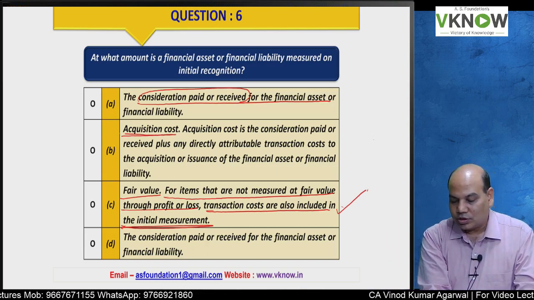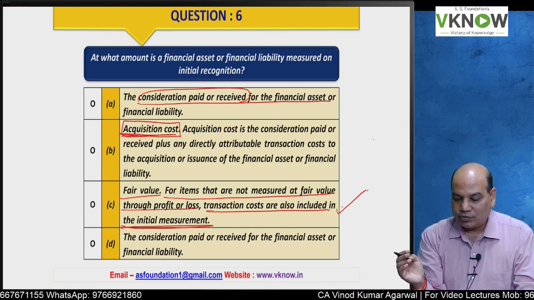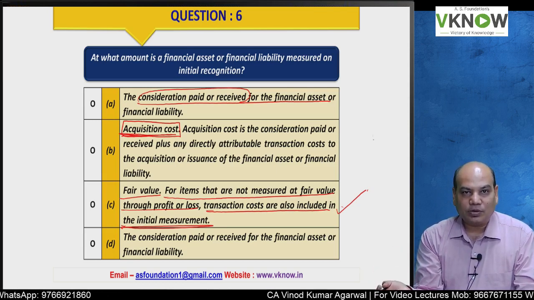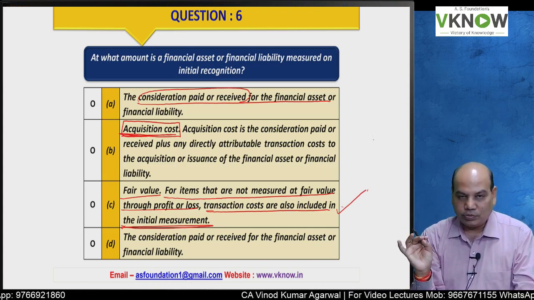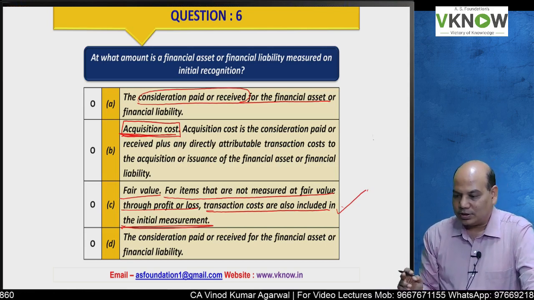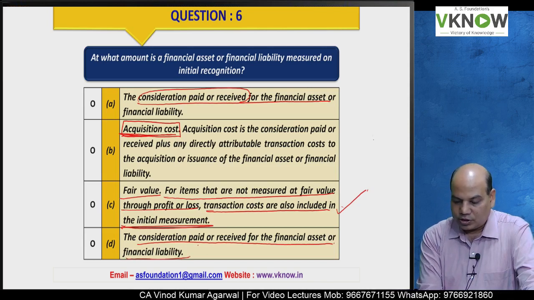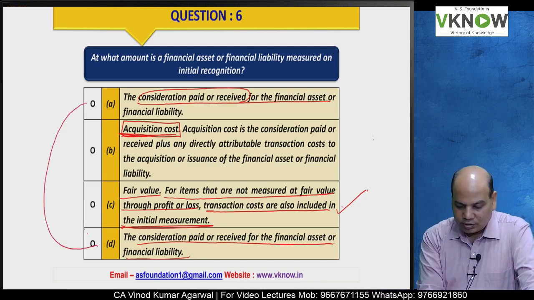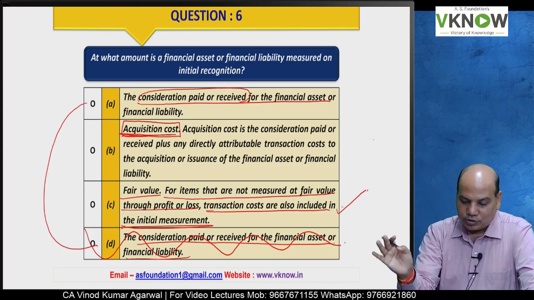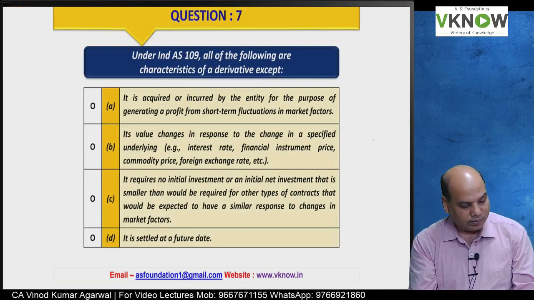Again, acquisition cost cannot be the answer in all cases. Because if acquisition cost is much below or much above the fair value, then we have to record at fair value, and the difference is adjusted in either P&L account or some other item. And then consideration paid or received for financial asset or financial liability. This A and D are exactly the same statement to confuse you. If A is wrong, D is also wrong. Tick mark option C. Question number 7, please solve yourself.